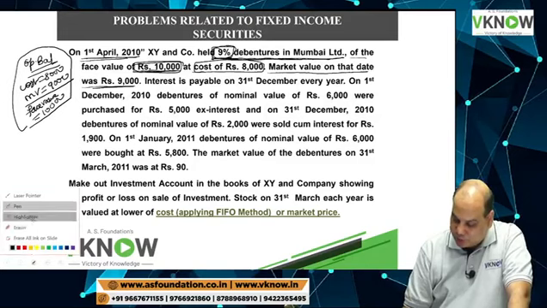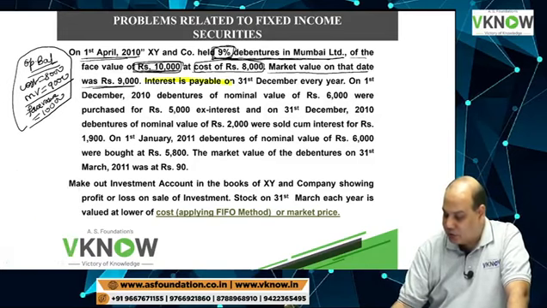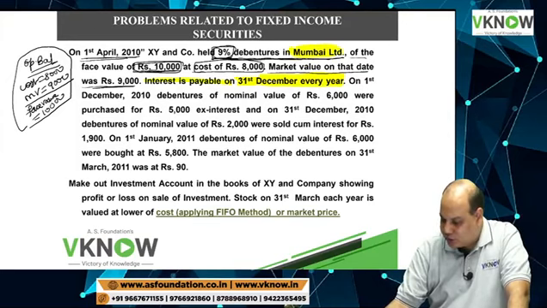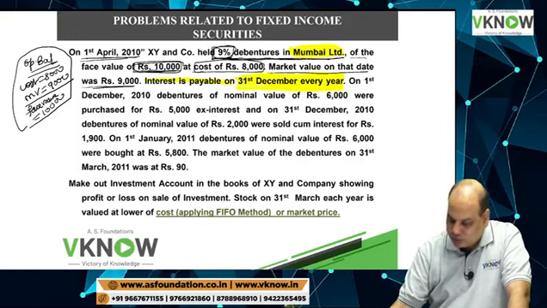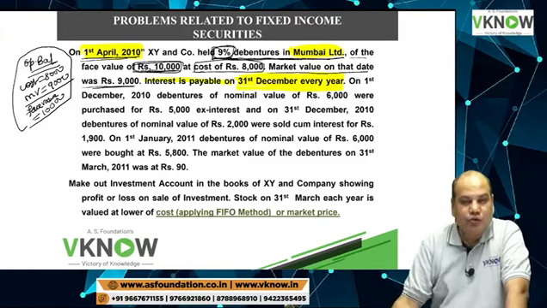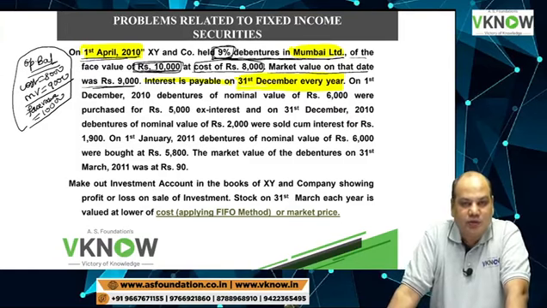Next point says interest is payable on 31st December every year. So the company Mumbai Limited, where you have invested your money, will pay interest once a year, whereas the year ending date of the investor is 31st March. Interest payment date and year ending date are different.